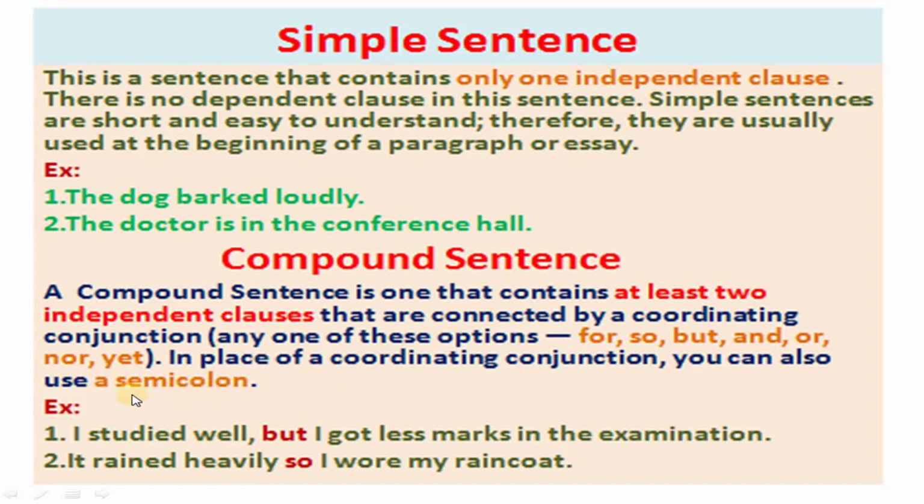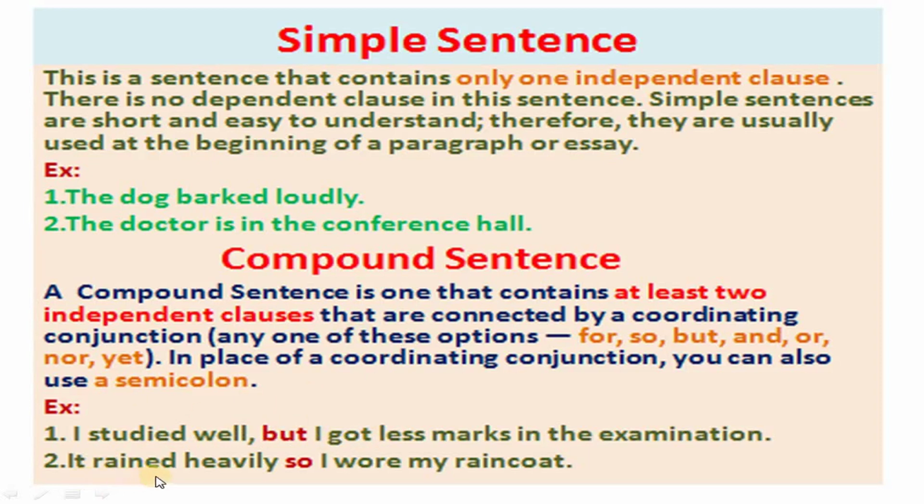Here's an example: I studied well, but I got less marks in the examination. Here is one independent clause, here also one independent clause, and these two are joined by one coordinating conjunction. That's why it's called a compound sentence.